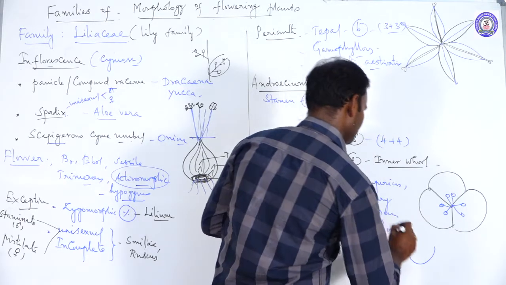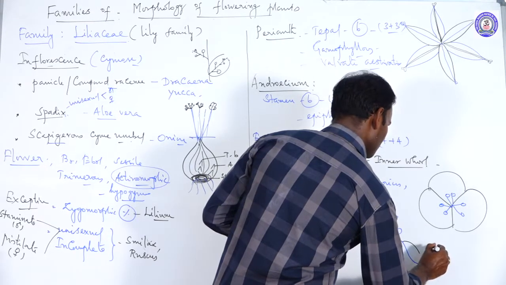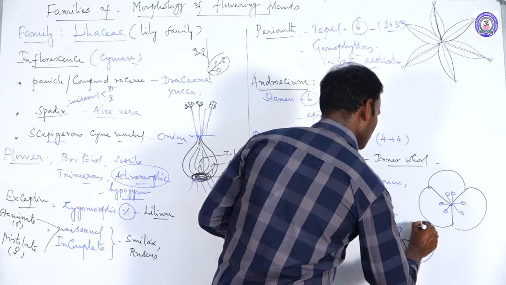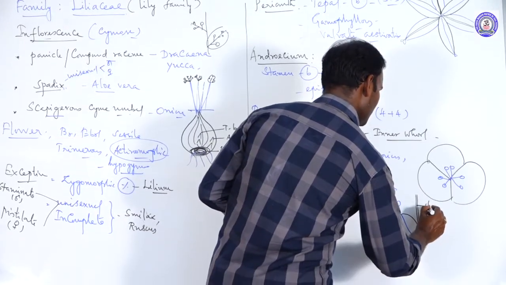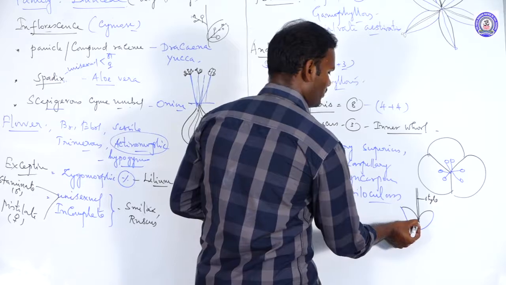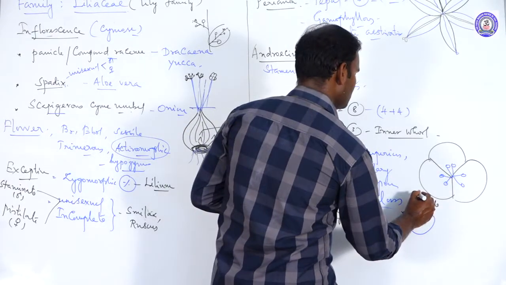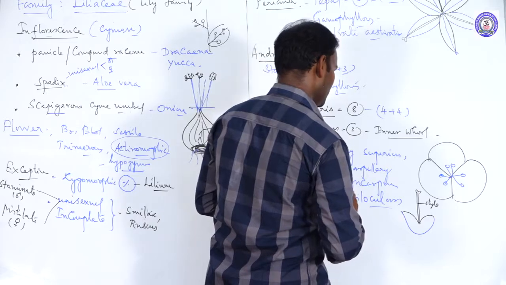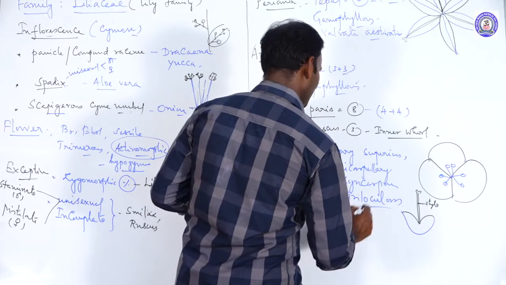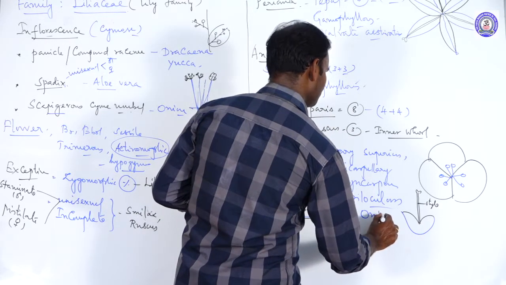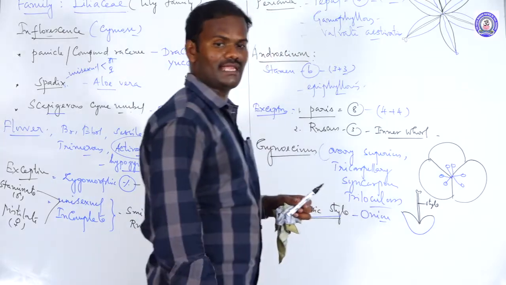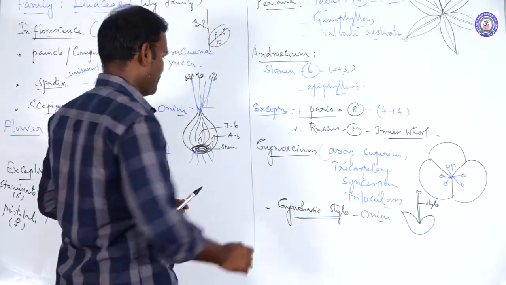I mean, the style directly arises from the middle basal part of the gynoecium or ovary. It is a gynoecium. It's a style. The style arises from the middle basal part of the ovary. Such a style is said to be a gynobasic style. It is present in onion.